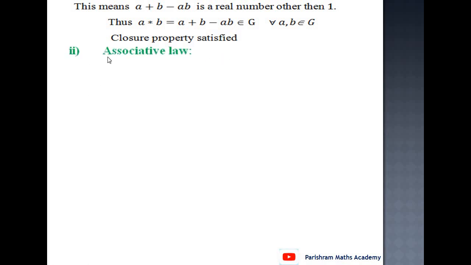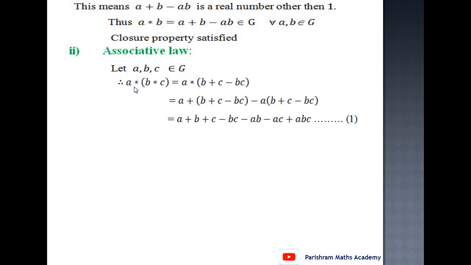Second, associative law. Let a, b, c belong to G, and therefore consider a star (b star c). By definition, a star b equal to a plus b minus ab, and b star c equal to b plus c minus bc, that is, their addition minus their product.